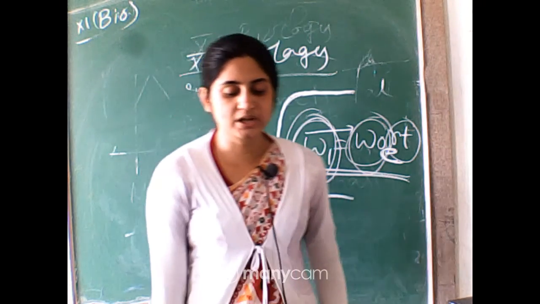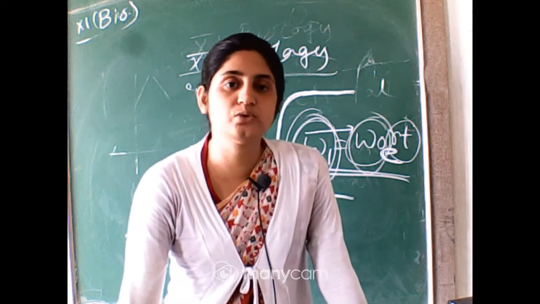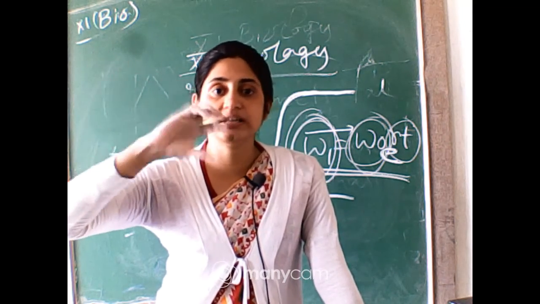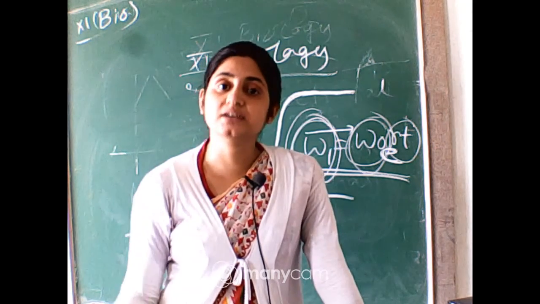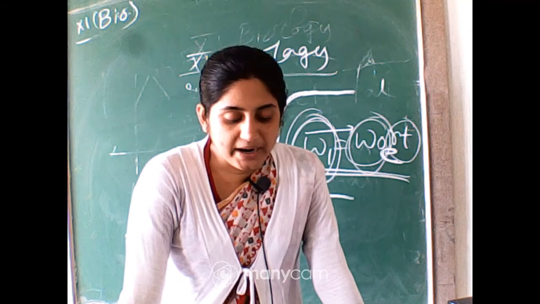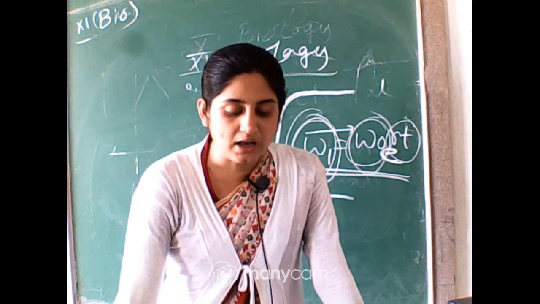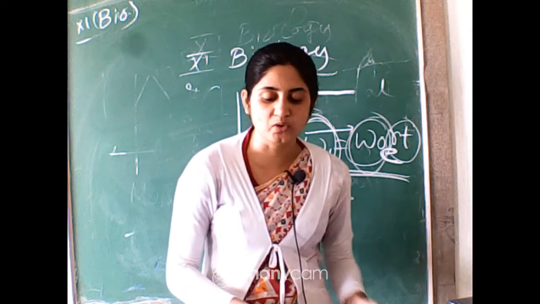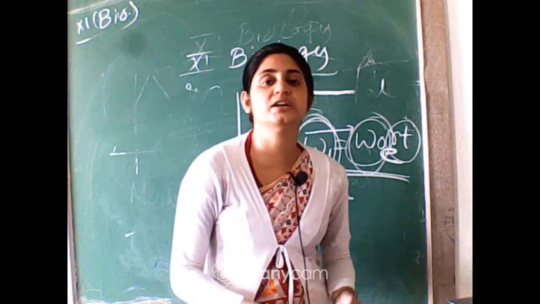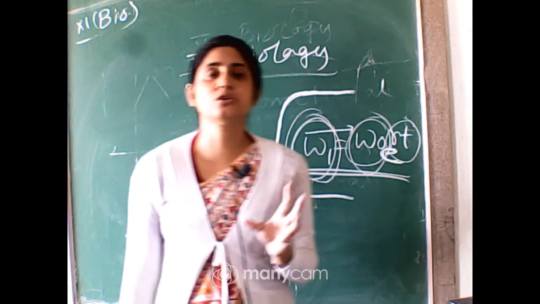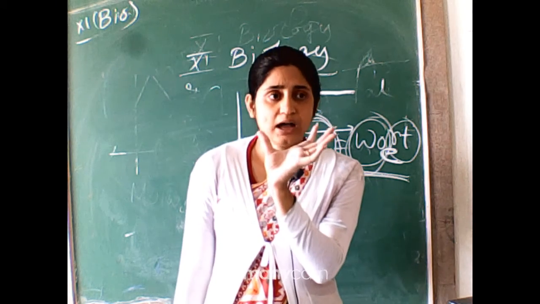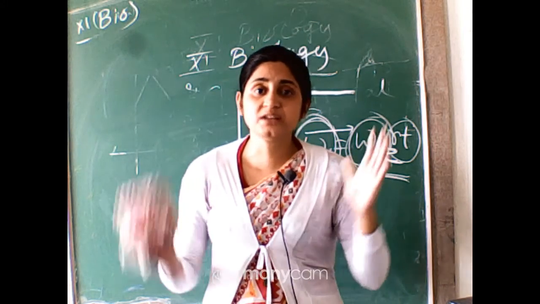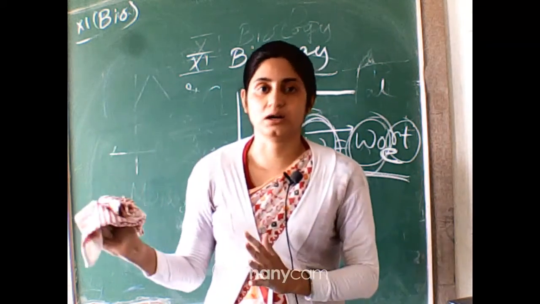Quantitative comparison between the growth of living systems can also be measured in two ways. So not only qualitative, but quantitative growth, meaning how much the size actually increases, you can measure by number. The measurement and comparison of the total growth per unit time is called absolute growth, and the growth of the given system per unit time on a common basis, that is the initial parameter, is called relative growth. Absolute growth means you can measure the number and sizes, and relative growth means how much growth occurs within that time.